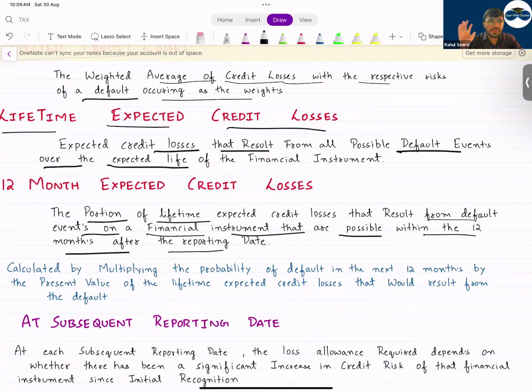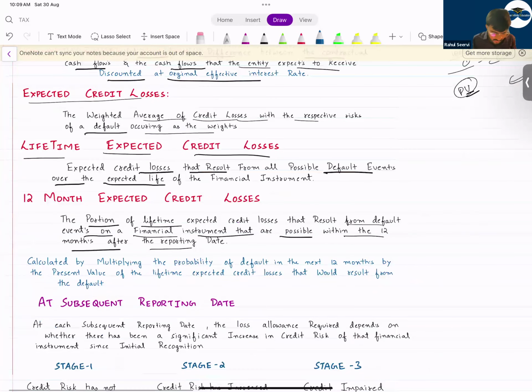term of the asset? If you have invested in a bond today, it's a financial asset to you. The bond has a life or term of 5 years. That means for the 5 years, the total loss which you will have on that bond is known as lifetime loss. Lifetime of the asset also you can say. But here you can't say lifetime of the asset because this asset is not a PPE, etc. We can't say this, but you can say the period. Whichever way you say, it's okay.